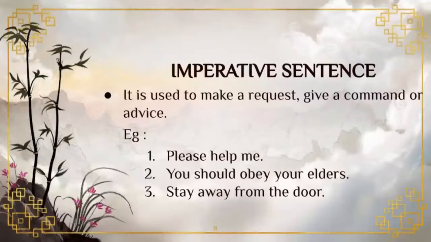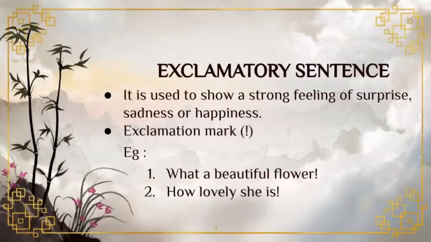But in imperative sentence, sometimes the subject can be hidden and the verb must be present. At that time the subject is you. Okay students, now we are going to see the last type, that is exclamatory sentence. What do you mean by exclamatory sentence? It is used to show a strong feeling of surprise, sadness or happiness.